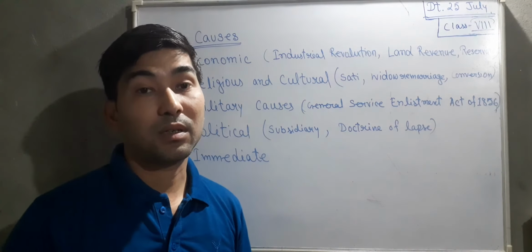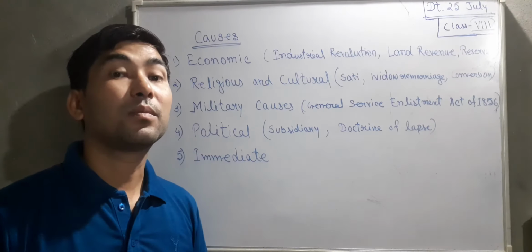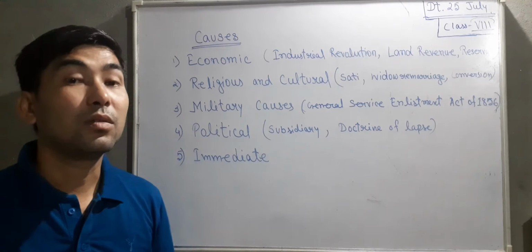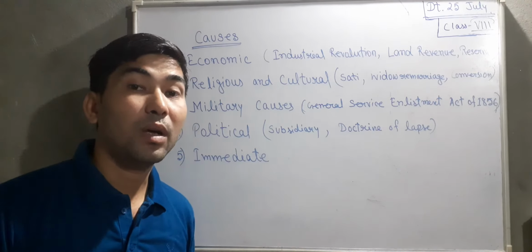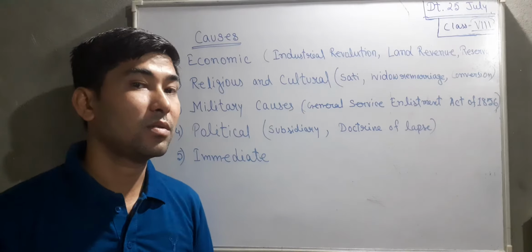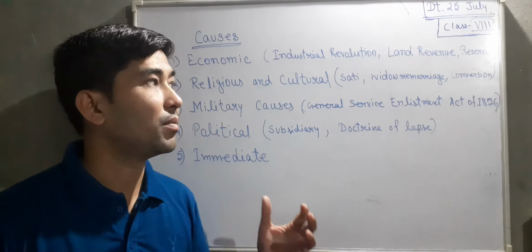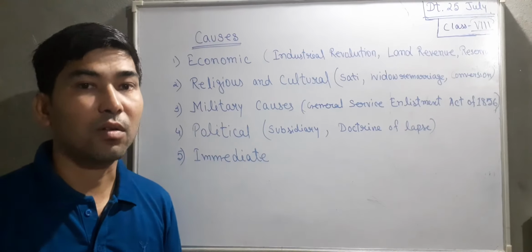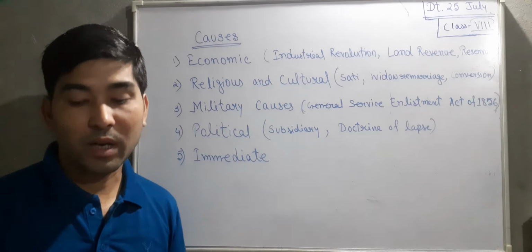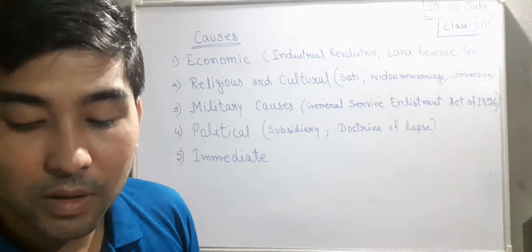Then conversion: Christian missionaries tried to convert Hindus and Muslims into Christianity, which was also disliked by many communities. Not only that, the Wahhabi movement and many others were also started by the Muslims because of these things.